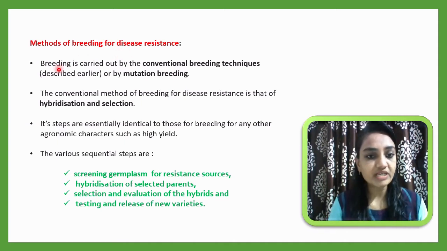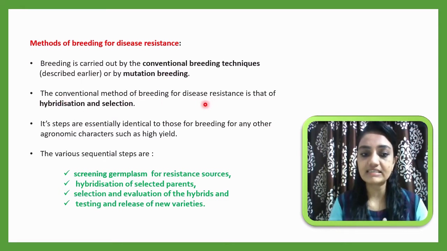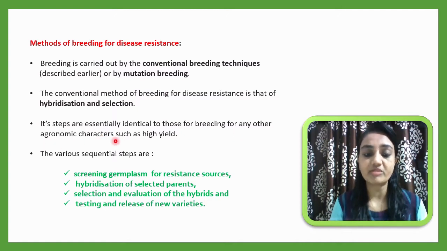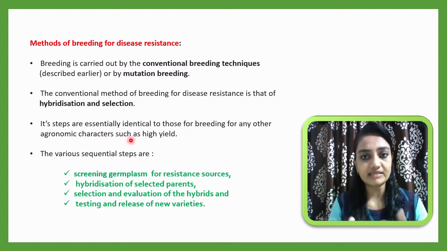Breeding is carried out by conventional breeding techniques, which we have already discussed, or by mutation breeding. The conventional method of breeding for disease resistance is hybridization and selection. You know the steps, how hybridization occurs and how selection occurs. We have already discussed that. The steps are essentially identical to those for breeding for any other agronomic character, such as high yield, which is our main aim.